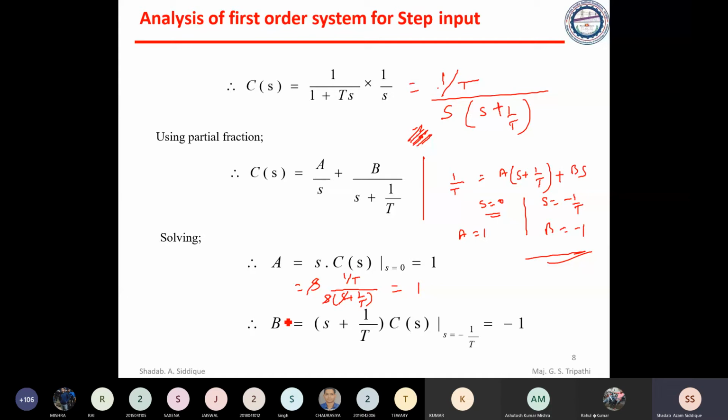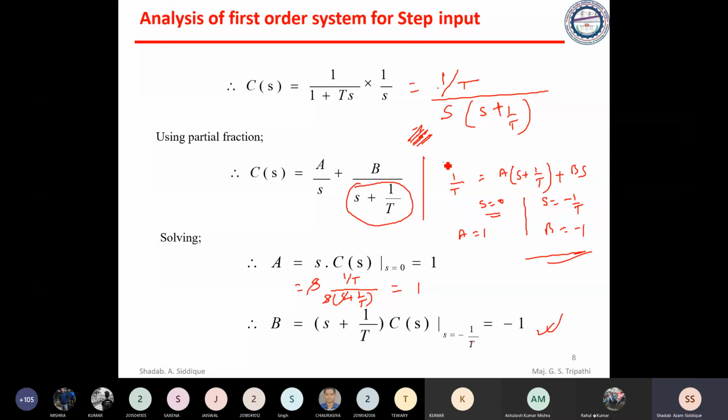For finding b, you just take the denominator value of b and multiply it with C of s and substitute s equal to minus 1 by t. Whatever the denominator, just equate it with 0 and find the value. So s equal to minus 1 by t, the pole of that term. If you substitute s equal to minus 1 by t, this term will be 0, but this term will be cancelled out with the C of s denominator. So just substitute and try to find out.